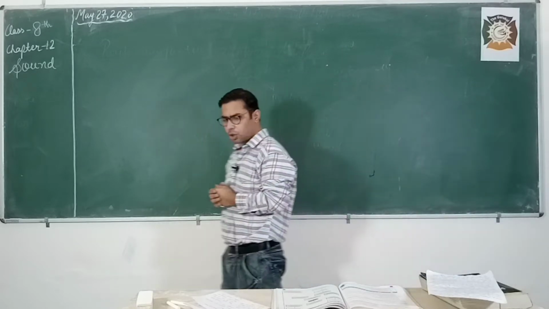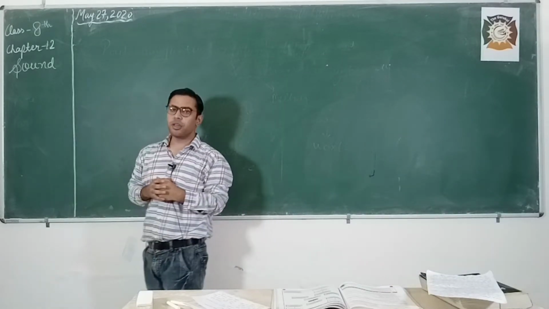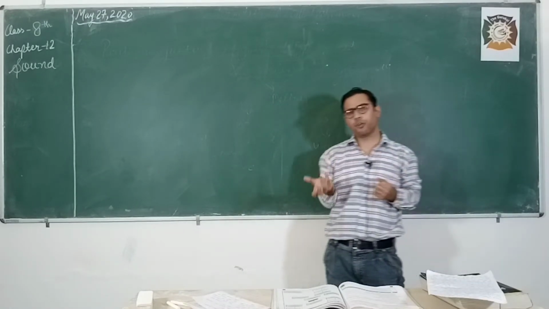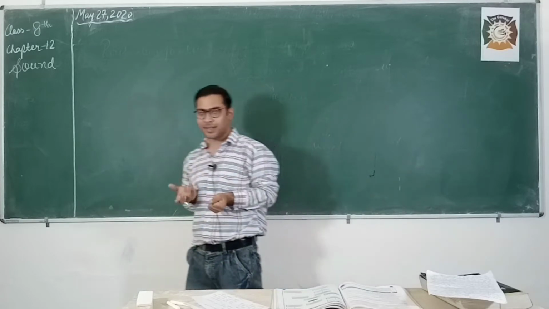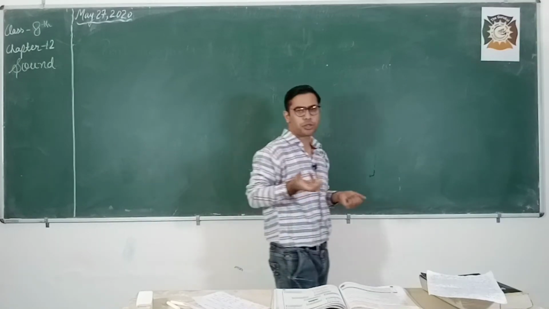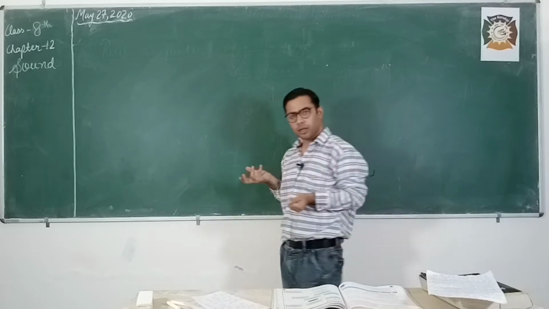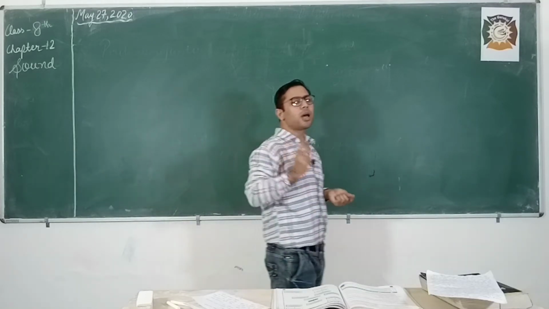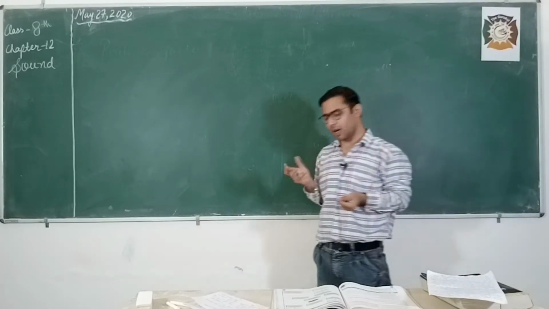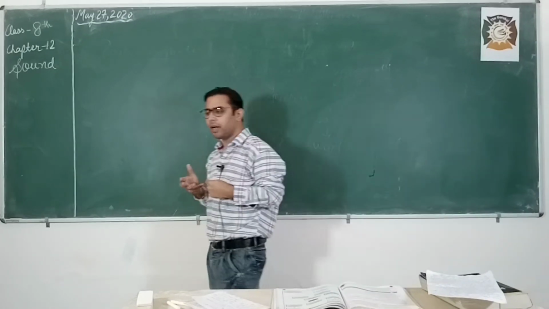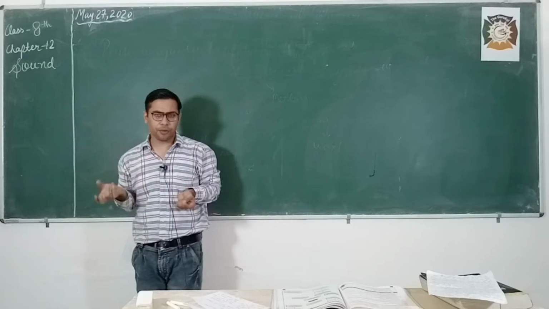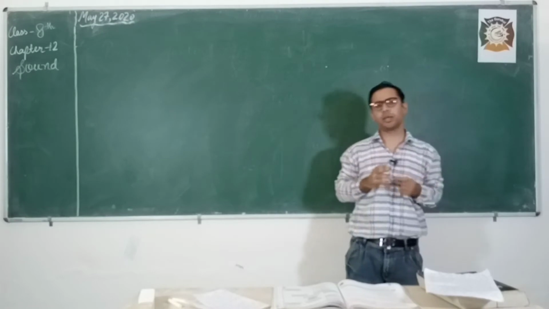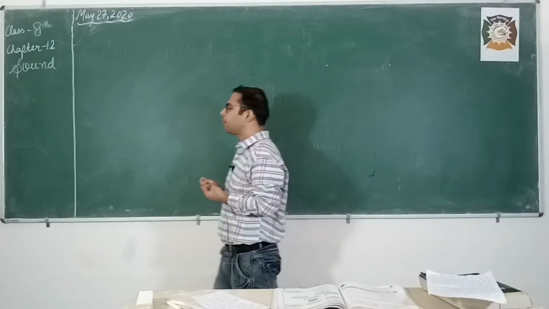this chapter. So students, in this chapter we are basically going to study what is sound, from which object sound arises, how the sound is produced, how the sound is heard, how the sound will propagate, and also we will study some characteristics of sound in this chapter. Okay, along with that we will also study types of sound and a little bit about noise pollution. Okay students, so let us start chapter sound.